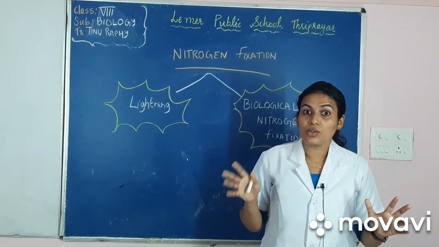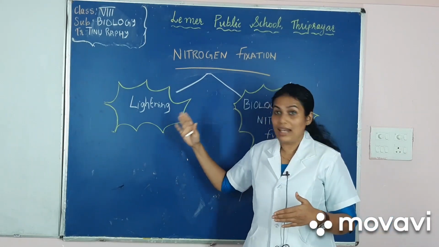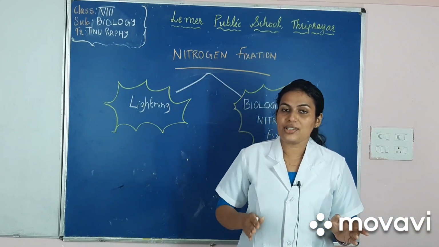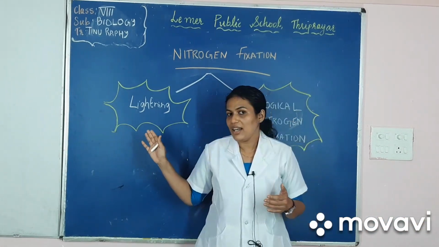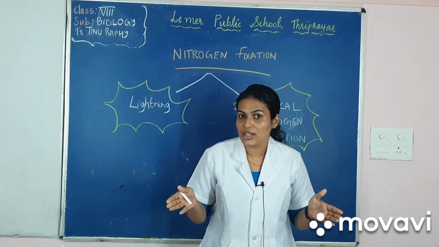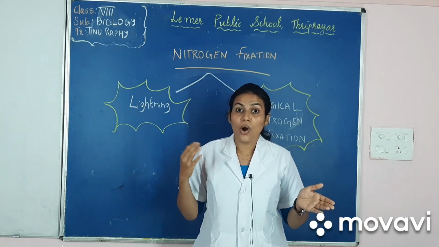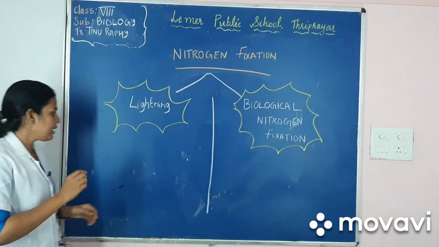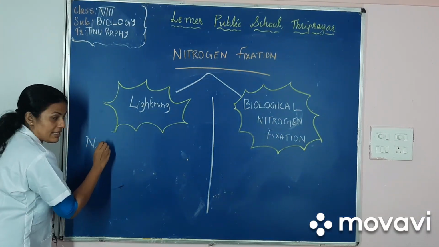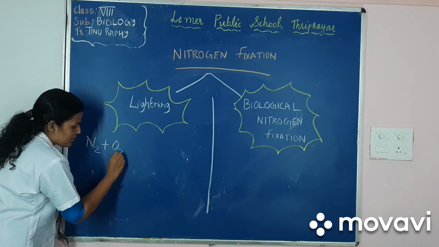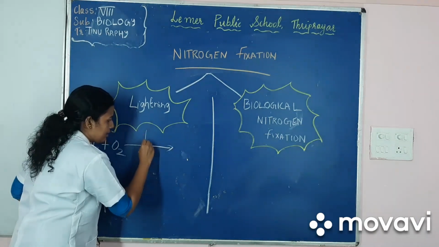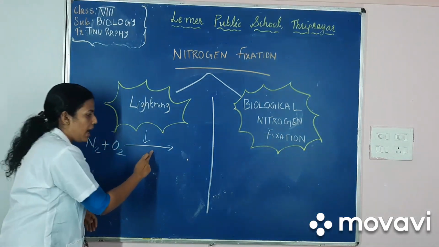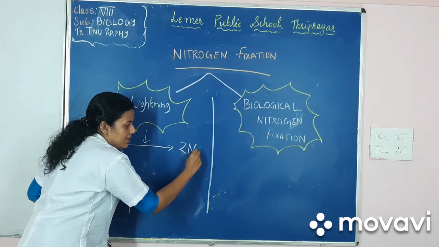Nitrogen fixation occurs in 2 ways. The first one is by lightning, the second one is biological nitrogen fixation. Let's see how nitrogen fixation occurs by lightning. When lightning strikes, the nitrogen and oxygen in the atmosphere react to form oxides of nitrogen. Now let me show how these reactions occur in the atmosphere: N2, that is nitrogen, plus O2, oxygen, react when lightning strikes. What happens? Oxides of nitrogen are formed.